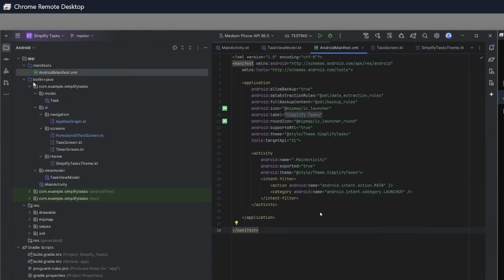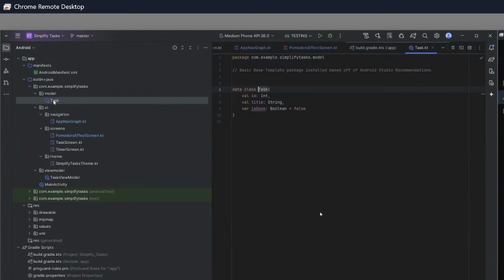But moving on to our Kotlin and Java folder, this houses everything that is related to our simplified tasks program, starting with our model, as well as our UI. Within our UI, we have our navigation, our screens, our theme, our view model, and our main activity. But going into our model itself, this is basically just a data class. Our data class houses a couple of different variables. We have our ID, our title, and if the task itself is done.